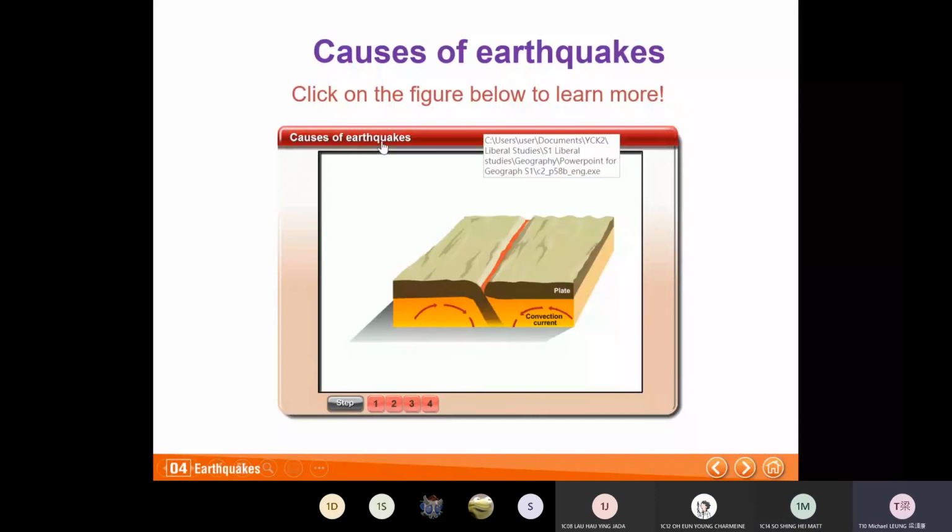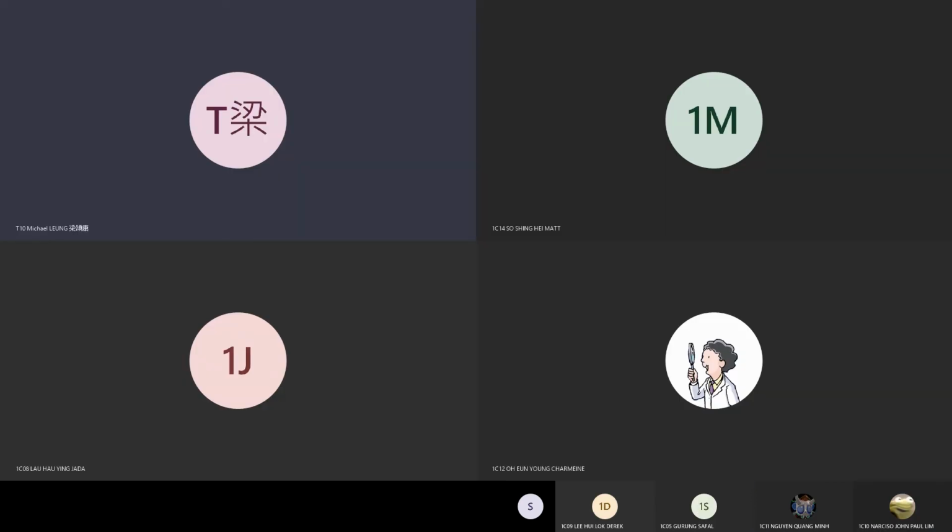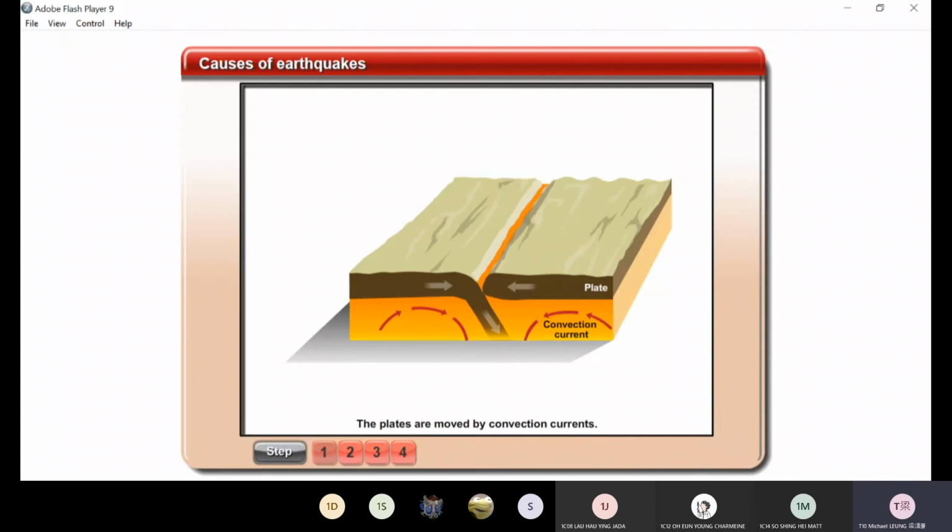Now this is the cause of the earthquake. So I'm going to show you another animation. Okay, causes of the earthquake. So here it is the causes of the earthquake. Okay, so the plates are moved by convection current. Remember the convection currents of molten rock. And then pressure, the key term is pressure. Pressure builds up along plate boundaries. Pressure is the key term. Without pressure, there is no earthquake. So pressure builds up along plate boundaries.